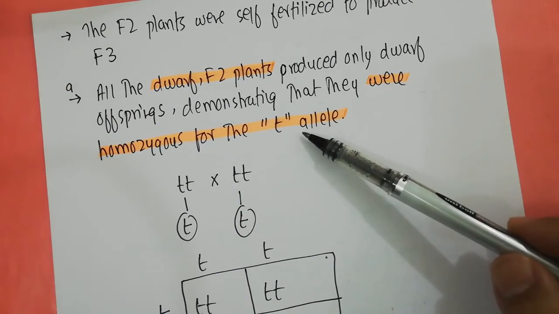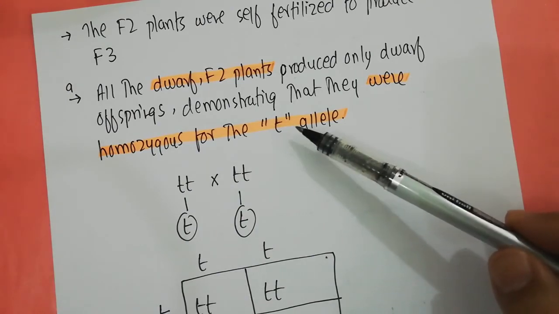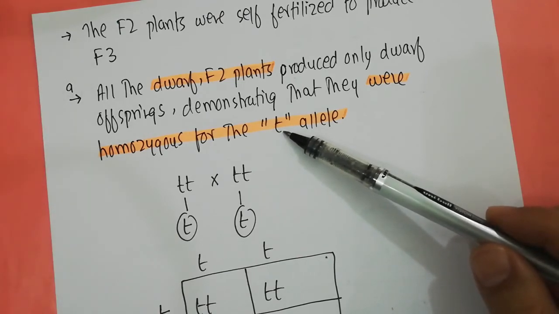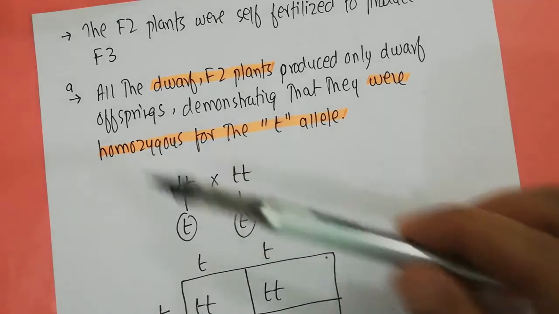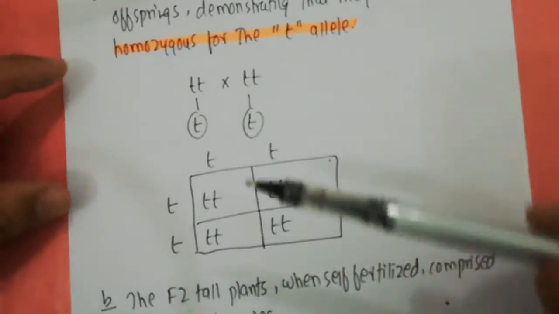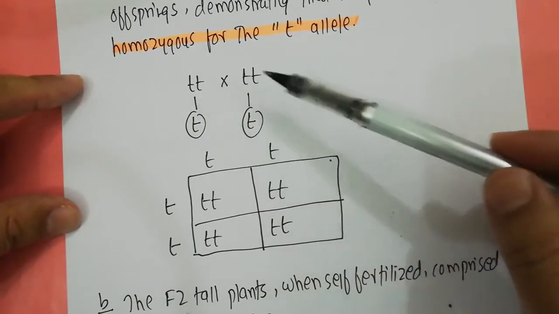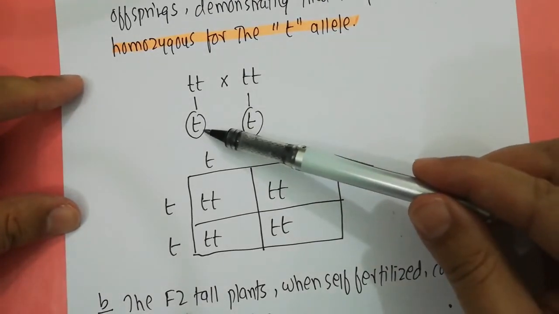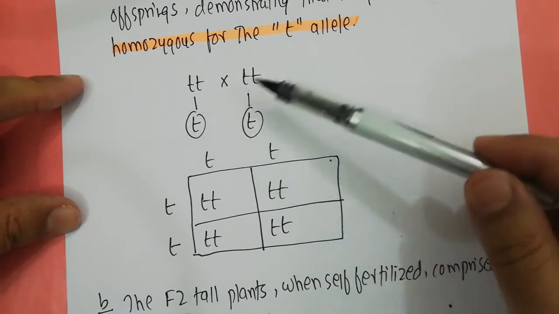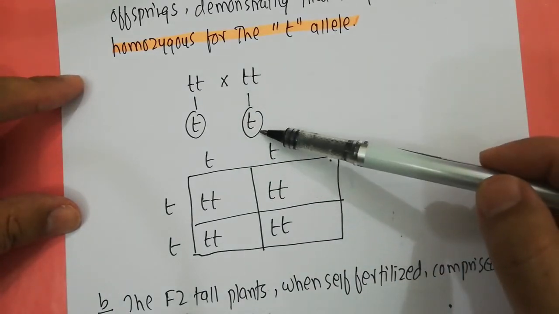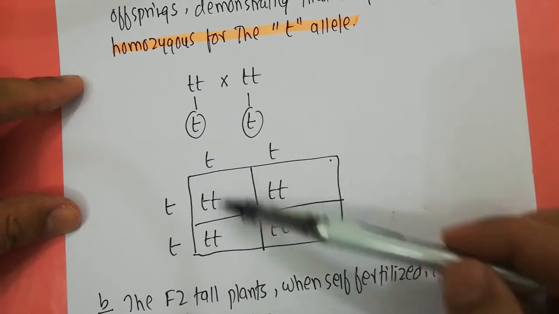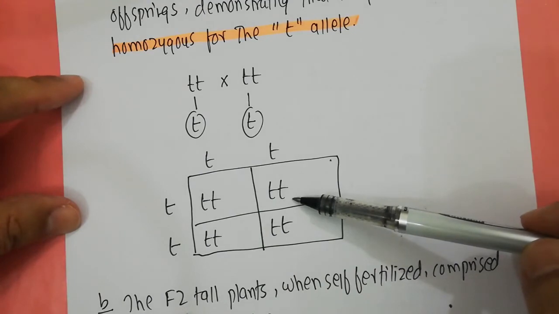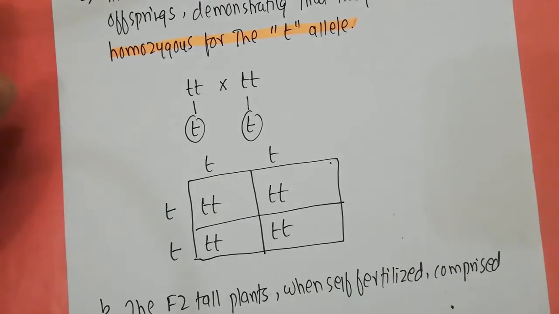That means that all of the offspring were producing a single kind of allele, and when the alleles combined with each other, all of the time you are getting the dwarf plants. So the condition will be like this: one parent can be small t, small t, and the other parent also small t, small t. Each parent can make a single kind of gamete carrying the small t. So if you cross them, all of the time you will be getting small t, small t. That means that all of these offspring will be dwarf in nature.